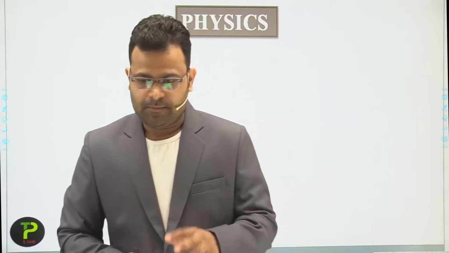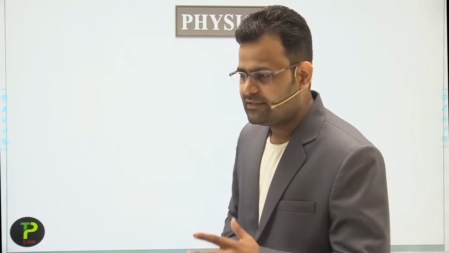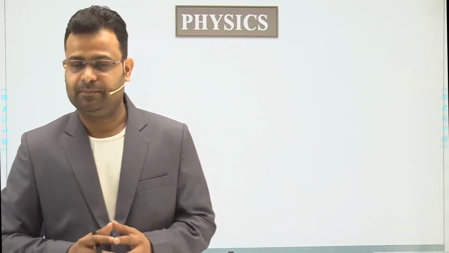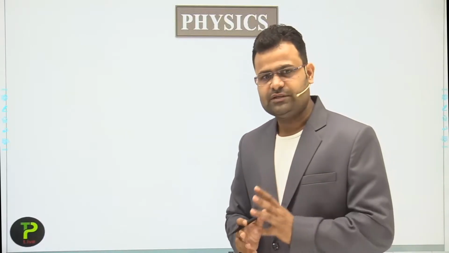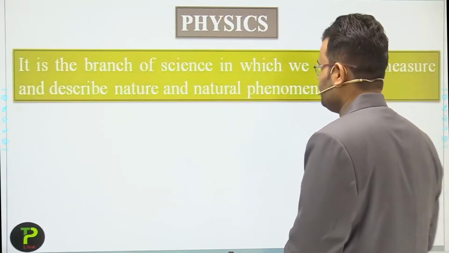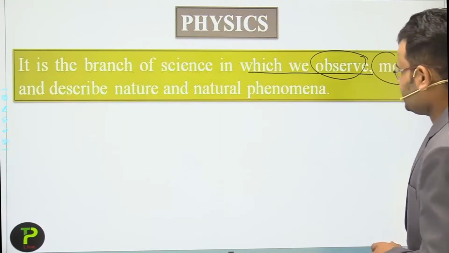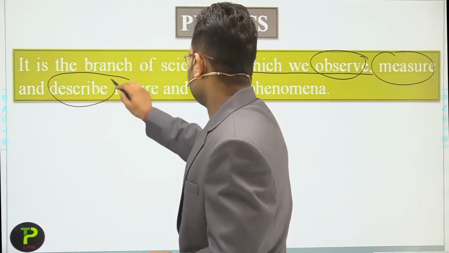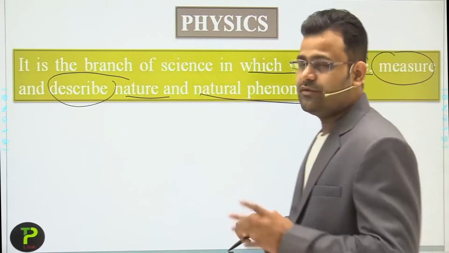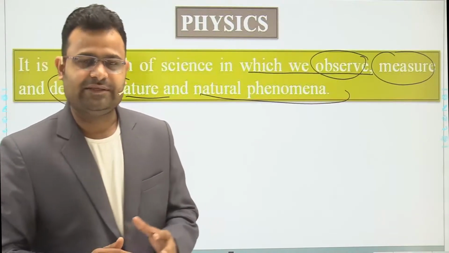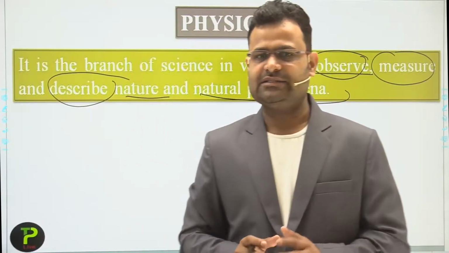Dear students, in earlier classes we say only science. But after ninth and 10th standard, we use new words: physics, chemistry and biology. So first of all we discuss physics. Physics is also a branch of science. Physics is a branch of science in which we observe, measure and describe nature and natural phenomena. We discuss natural phenomena and events that happen in nature. All these things are discussed in physics.